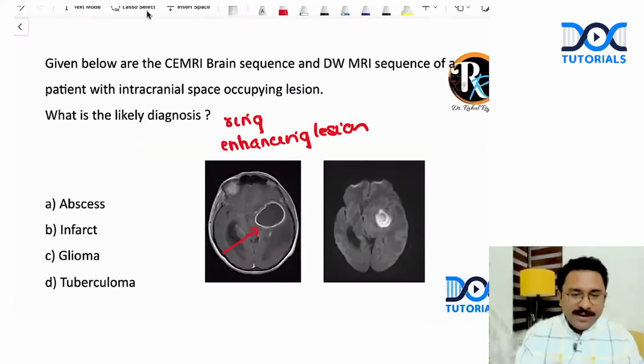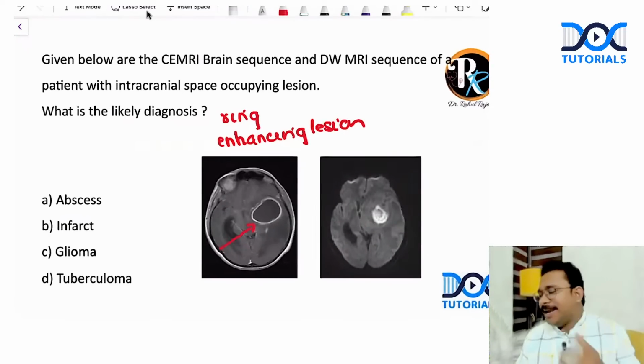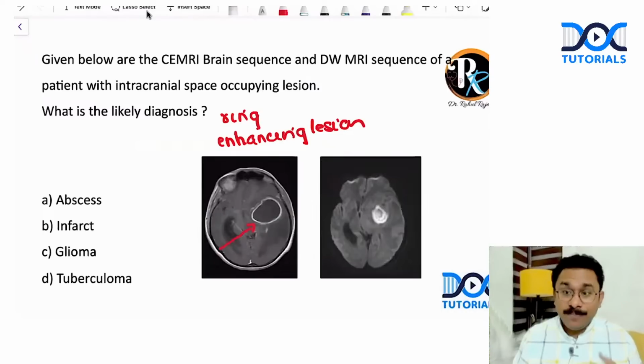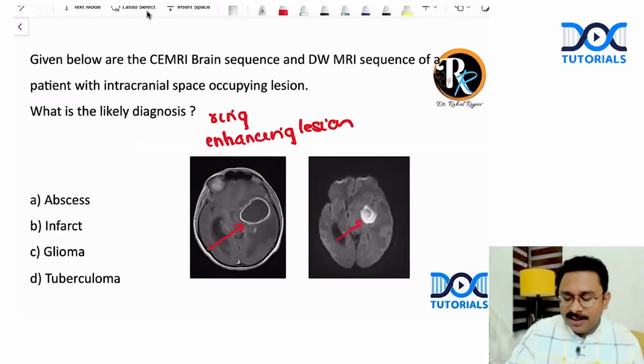So when I look at the first one, I'm not able to exactly say what is the likely diagnosis. If there was some sort of a conglomerate of ring-enhancing lesions, I would have gone for maybe tuberculoma, but I'm not seeing any sort of conglomeration. What I'm seeing is there is a hyperintensity in the DWI.